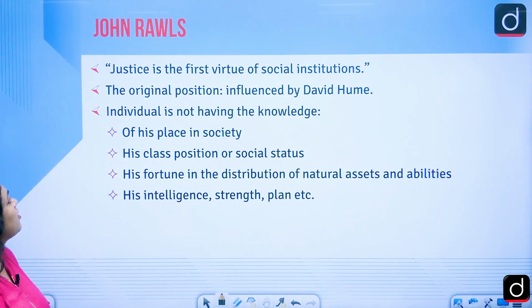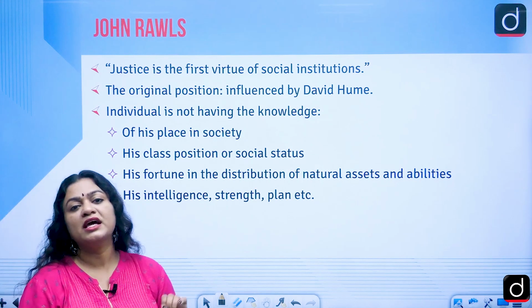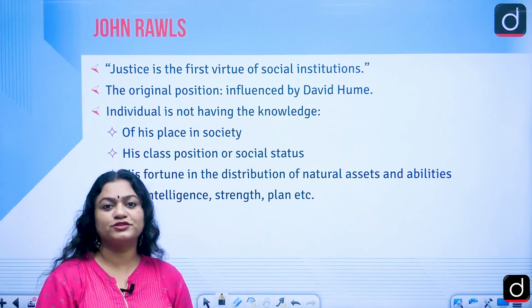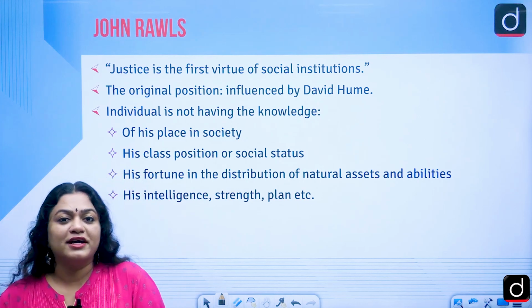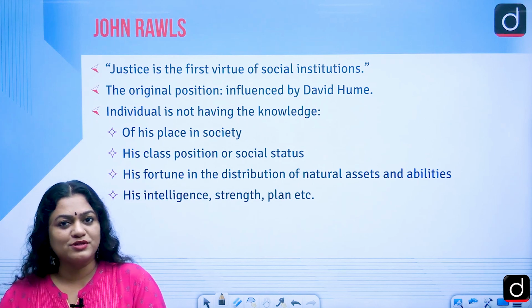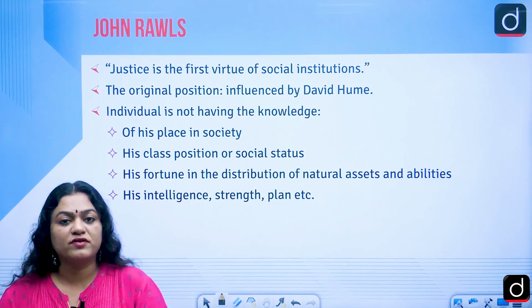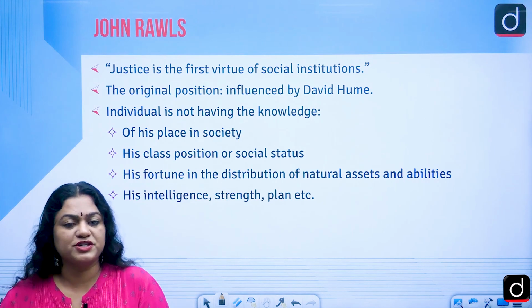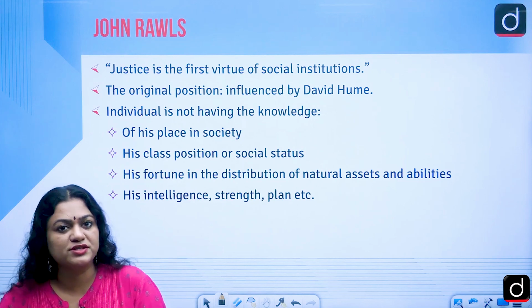Now, we will check out his ideas on justice. Justice is the first virtue of social institutions. According to him, here also we can find some ideas with reference to Plato, like how justice was given a very significant position in the social formation, the social institutions.